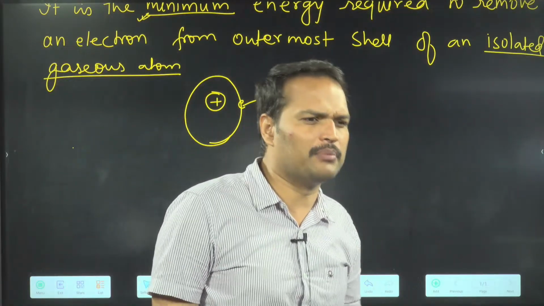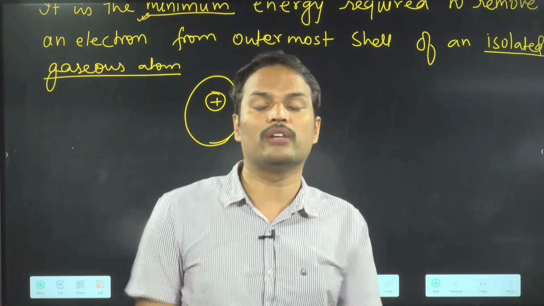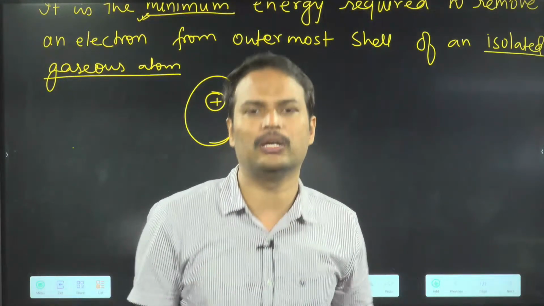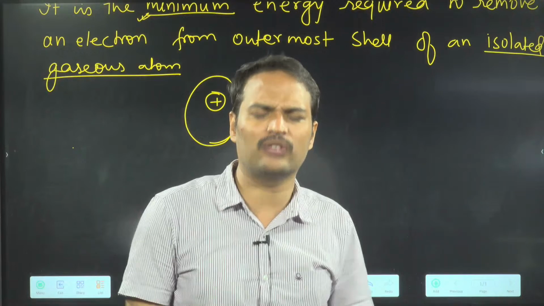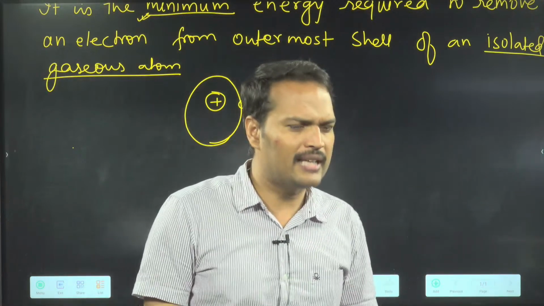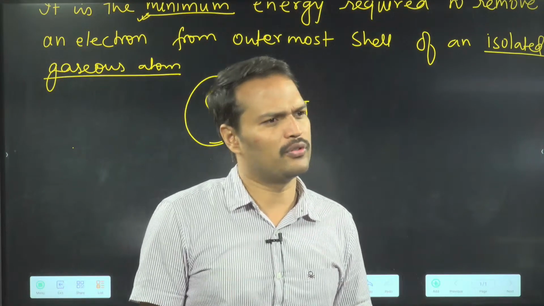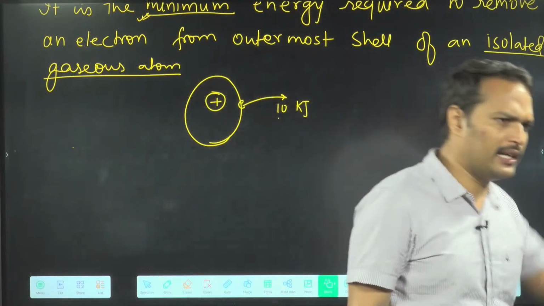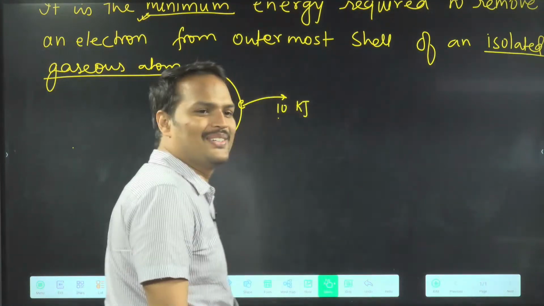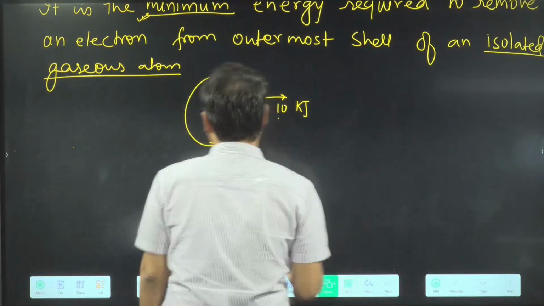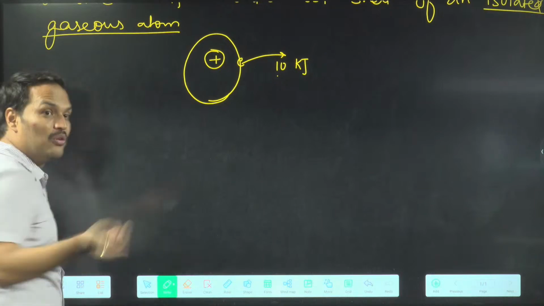And gaseous atom. Why we are taking gaseous atom? Because in the gas phase, the intermolecular forces are minimum. Other molecules will not interfere. Other atoms will not interfere. No one will interfere. Gaseous case, very less intermolecular forces. So take him aside in gaseous phase, remove electron, that is ionization energy. Isolation, like in COVID type. So I will wait for isolation and then I will remove the electron. Okay, fine, good.